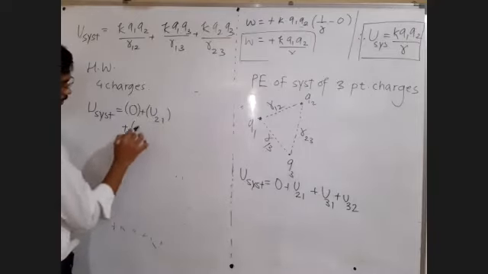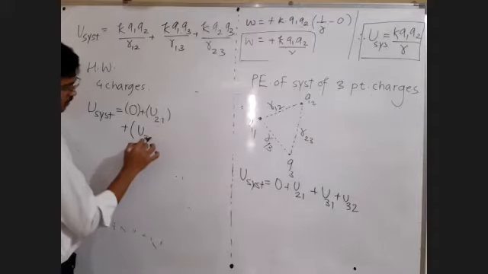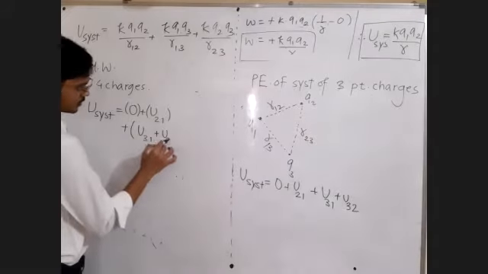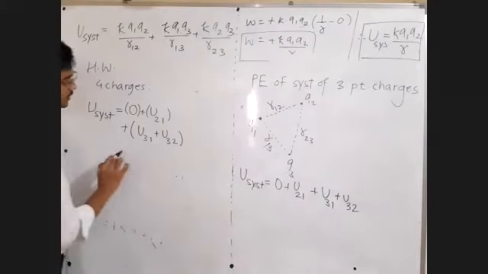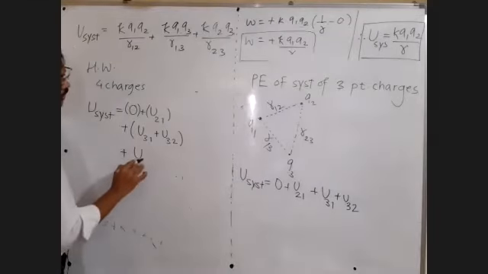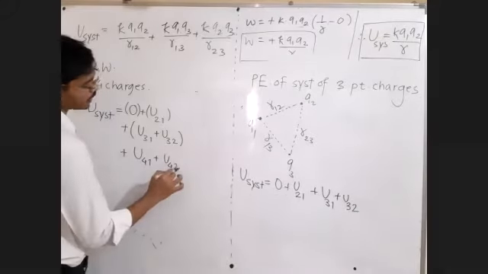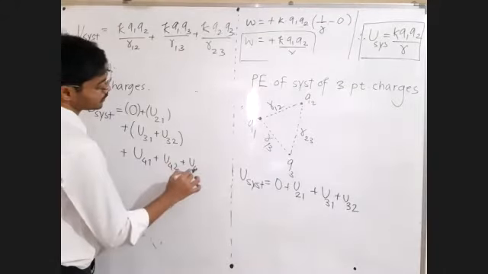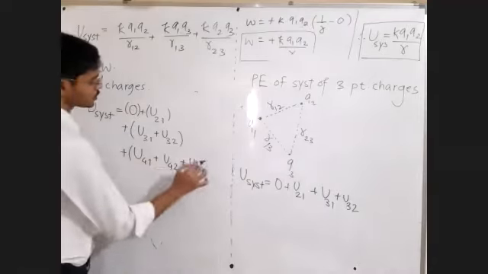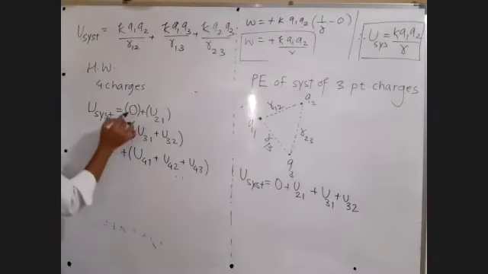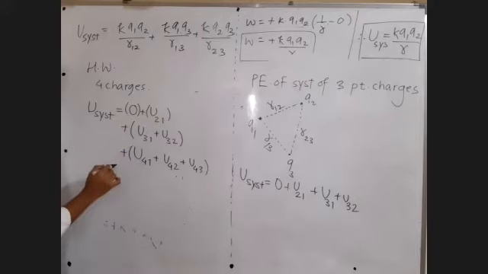Plus, to bring the third charge, first will be present there, second will also be present there. To bring the fourth charge, first, second and third will already be present there. This term you can simply neglect also. I am adding just an additional term. You can simply neglect it.